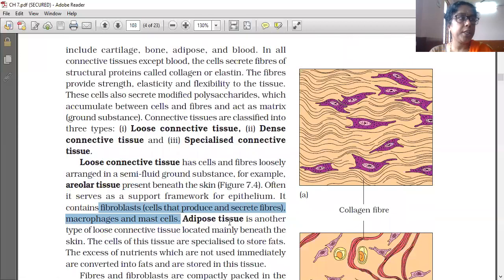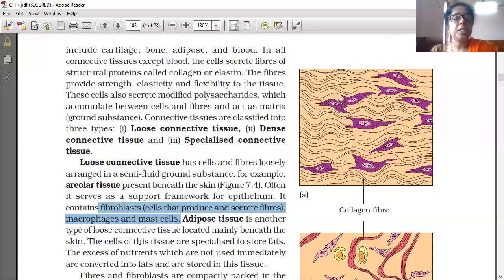Fat is stored in this adipose tissue. When we eat extra fat that is not needed by the body, this extra fat is stored under the skin in the adipose tissue.